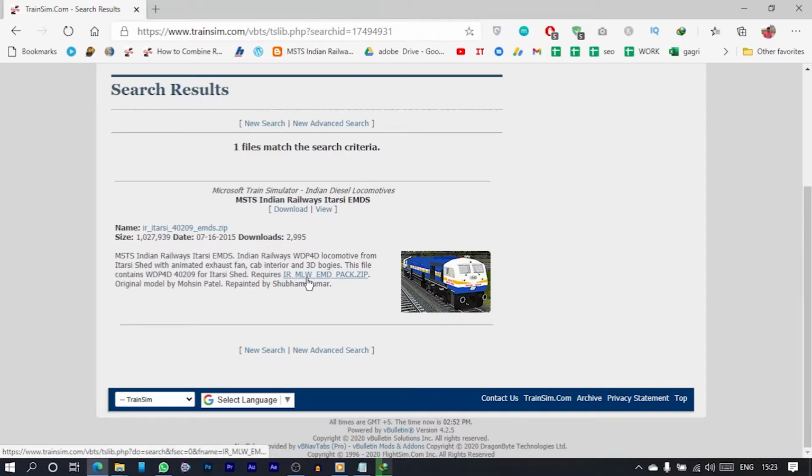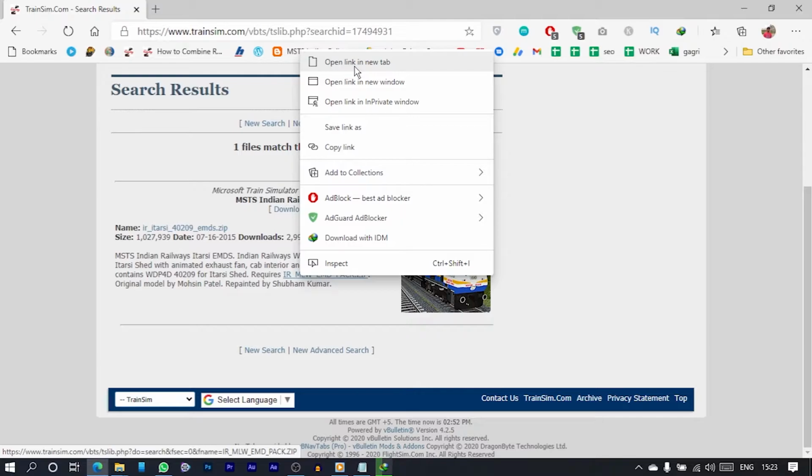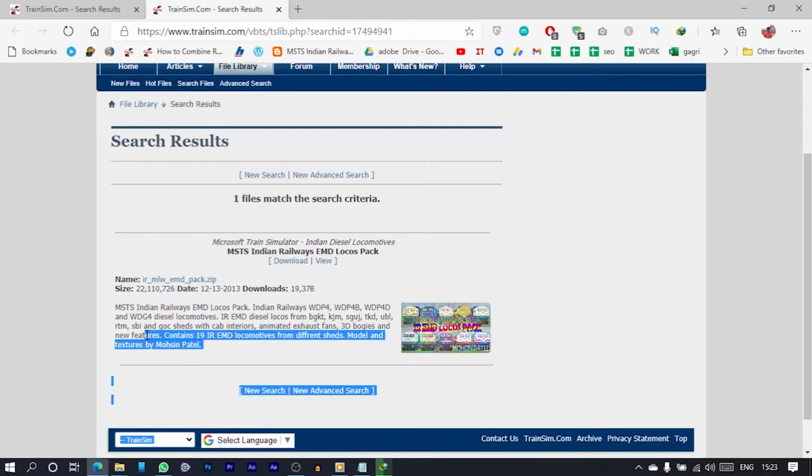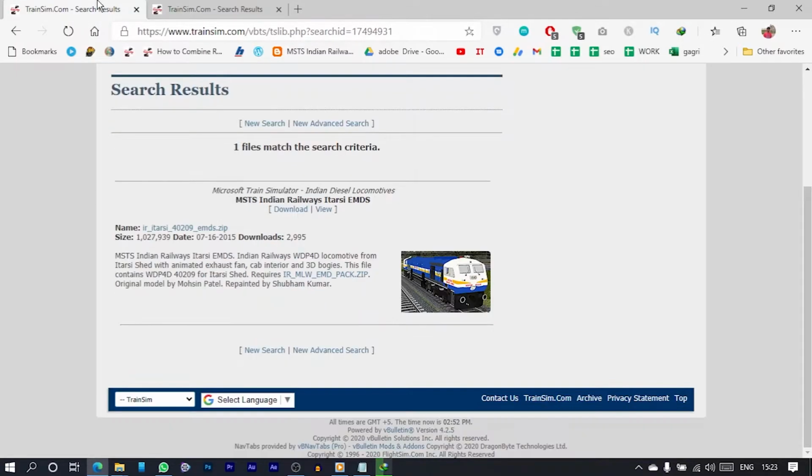In order to download it, just right click it and open in a new tab. You will open the item in the new tab. So IRMLW EMD pack, first you have to install this pack. After downloading and installing this, you can get back to this IR 40209 EMDs. Then you have to download this, or download before also, but install it only after the installation of the IRMLW EMD pack.